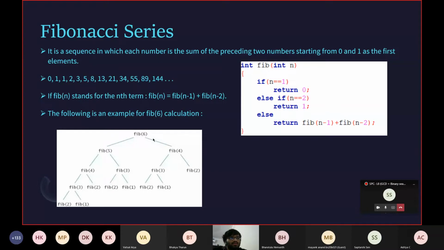But at the same time, you can also see here that the same function is being called many times. Like we're calculating fib of 4 and we're calculating fib of 4 again. We're calculating fib of 3 thrice. So as you can see, it's kind of a time inefficient process. If you want to find the Fibonacci term of, let's say, a very huge value, let's say 1000, it would need to call lesser values a lot of times. So it is kind of inefficient, but there will be an explanation of how to make it more efficient in terms of solving.